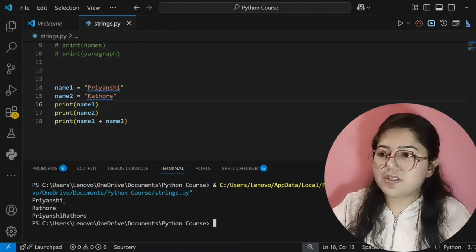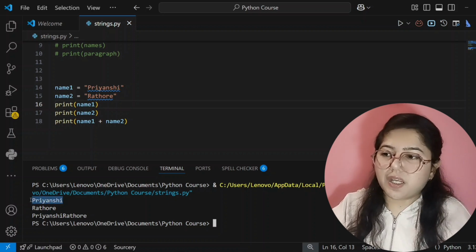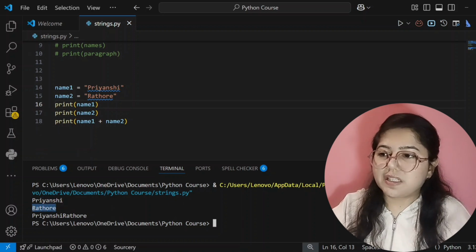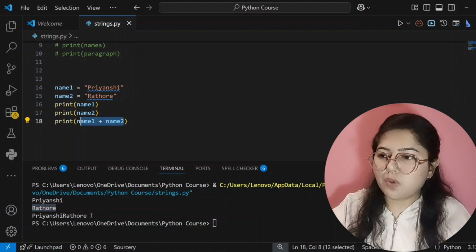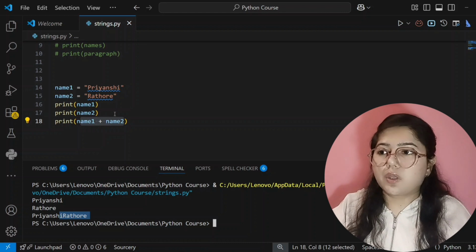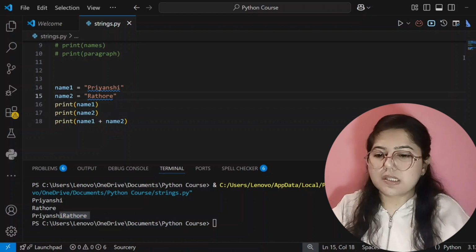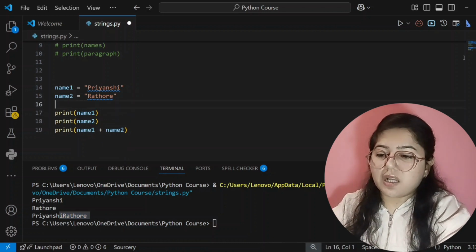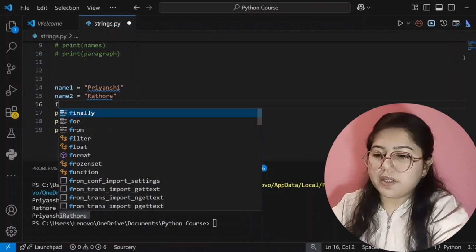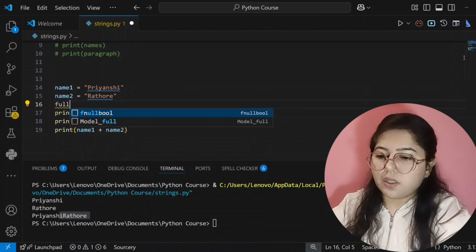See here, first it's showing name1, that is Priyanshi, then name2, that is Rathore, and now I'm adding both of the variables, name1 and name2, and that is Priyanshi Rathore. You can also write it like this. You can create another variable, and that is full name.